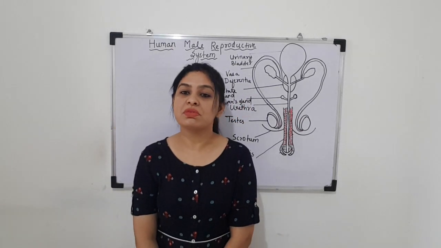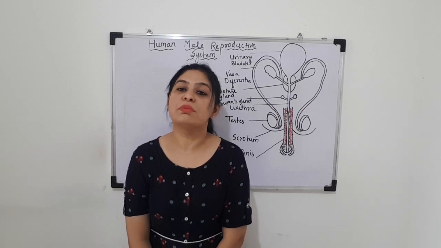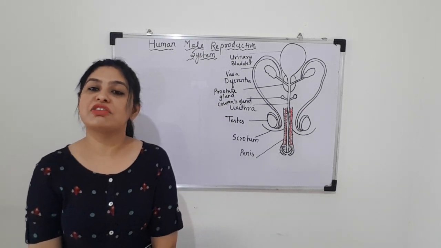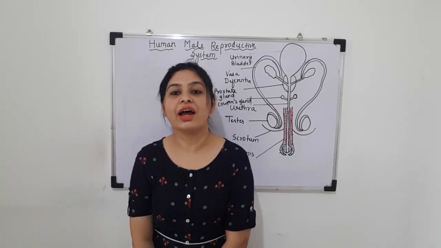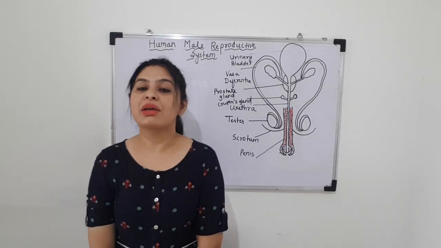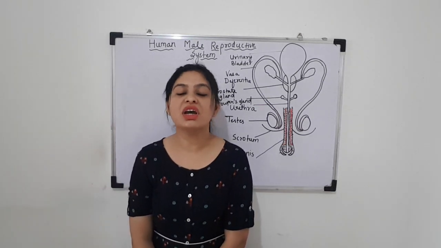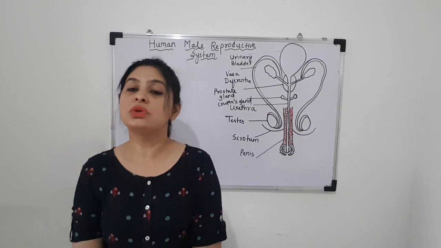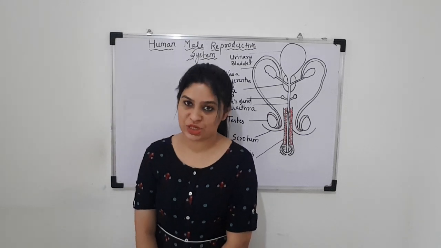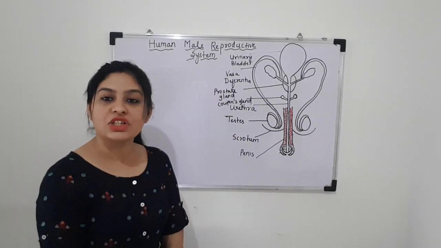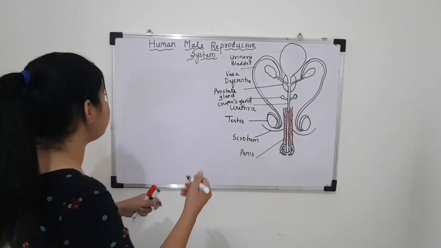Students, this topic we were covering under three headings: the primary reproductive organs, the secondary or accessory reproductive organs, and the external genitalia. The primary and the secondary reproductive organs we have already discussed in the previous video. Today we are going to discuss the external genitalia. So students, the external genitalia include the urethra and the penis.